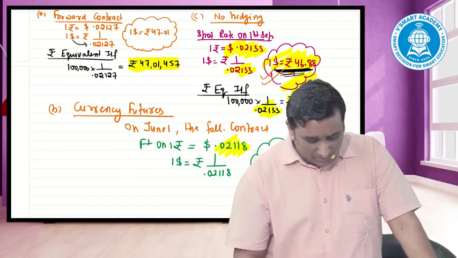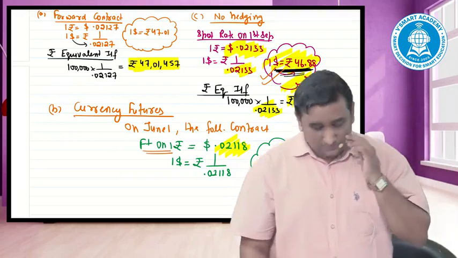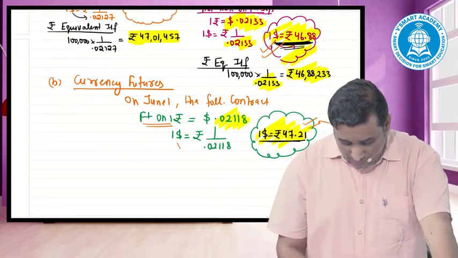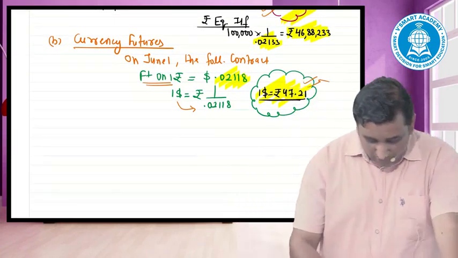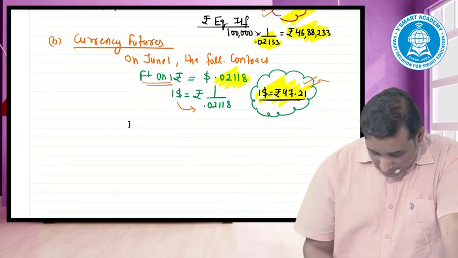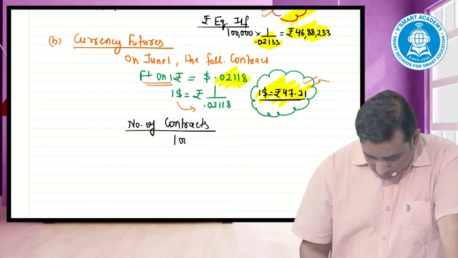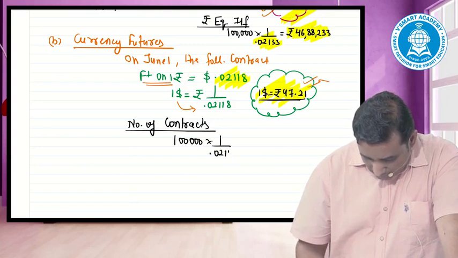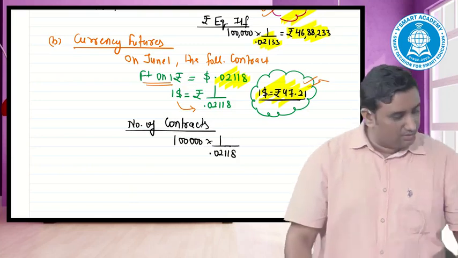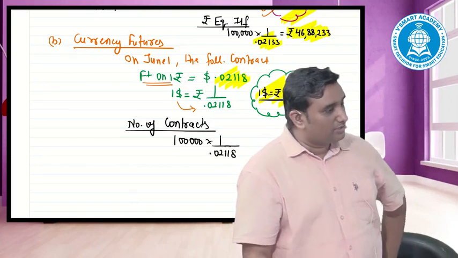Now after that we can write down the F plus has been done on 1 rupee is equal to what? $0.02118. $1 would be equal to this. I can find the number of contracts now, because the margin concept has to be applied. The number of contracts would be, how many dollars you'll receive? 1 lakh. When dollars are converted into rupees, they would be 1 lakh into 1 divided by 0.02118.